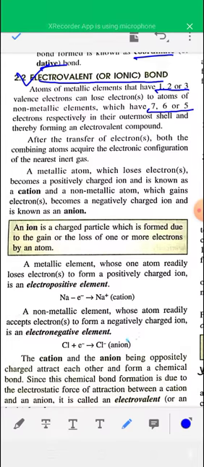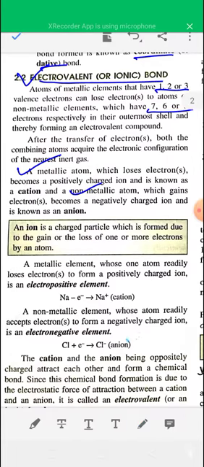Okay, so during formation of electrovalent bond, as I have told, transfer of electron from one atom to another atom occurs, and after transferring one or more electrons, the atoms will be converted into ions. Generally, the metallic atom loses electrons and becomes a positively charged ion, which is known as cation, and the non-metallic atom gains electrons and becomes a negatively charged ion, which is known as anion.